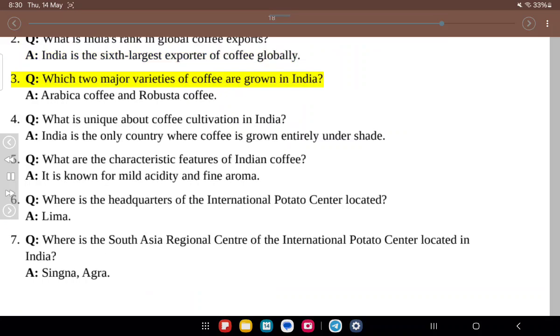3. Q. Which two major varieties of coffee are grown in India? A. Arabica coffee and Robusta coffee. 4. Q. What is unique about coffee cultivation in India? A. India is the only country where coffee is grown entirely under shade. 5. Q. What are the characteristic features of Indian coffee? A. It is known for mild acidity and fine aroma.